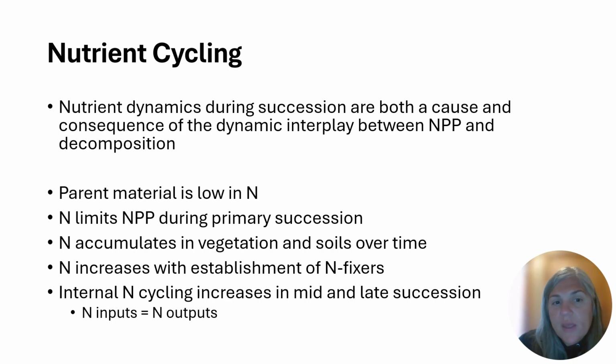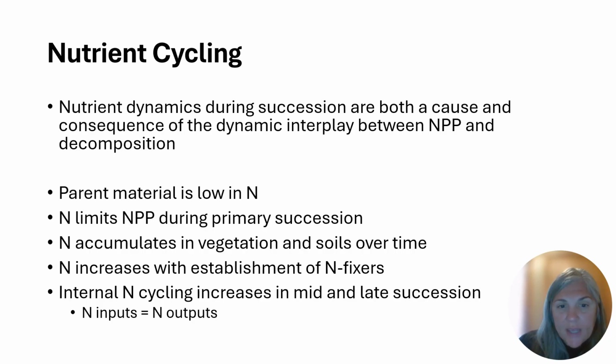However, over time, as we start to get fixers and build up nitrogen, the nitrogen can accumulate in the vegetation and soil. So younger ecosystems tend to have lower nitrogen availability than older ecosystems. Nitrogen increases within the system because of the presence and establishment of nitrogen fixers.